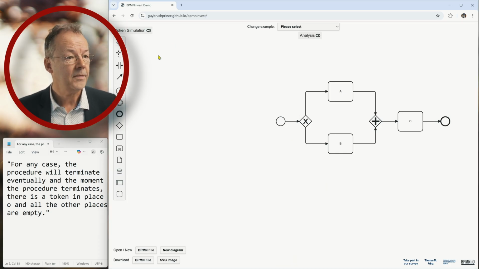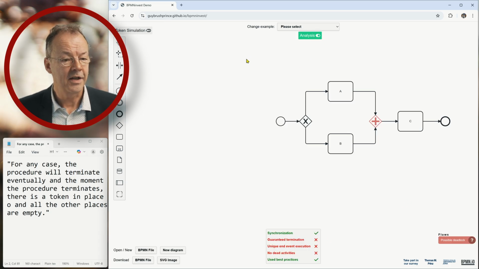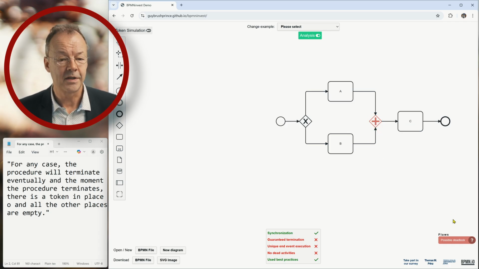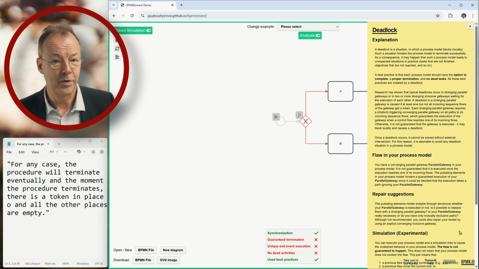So let's look at what the tool analysis is telling us here. It says guaranteed termination is violated, unique end event execution is violated, and no dead activities is violated, and we have a possible deadlock. It's showing us what's wrong here, and of course some hints on how to repair this.